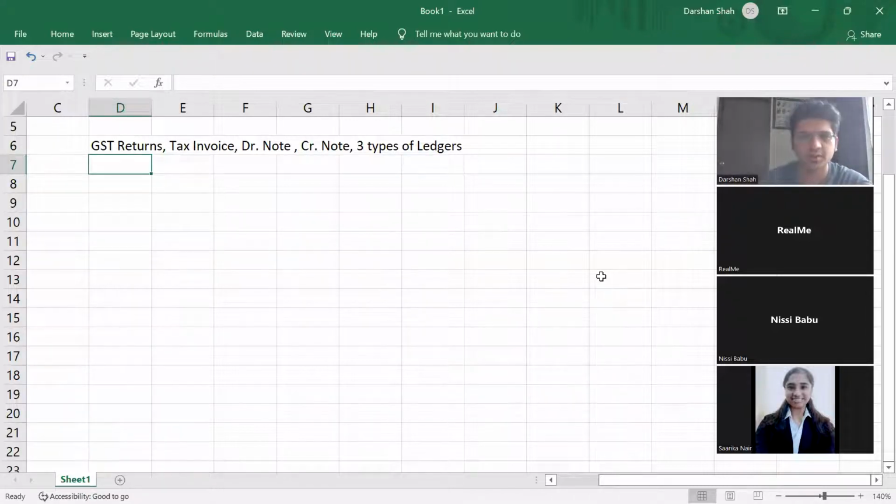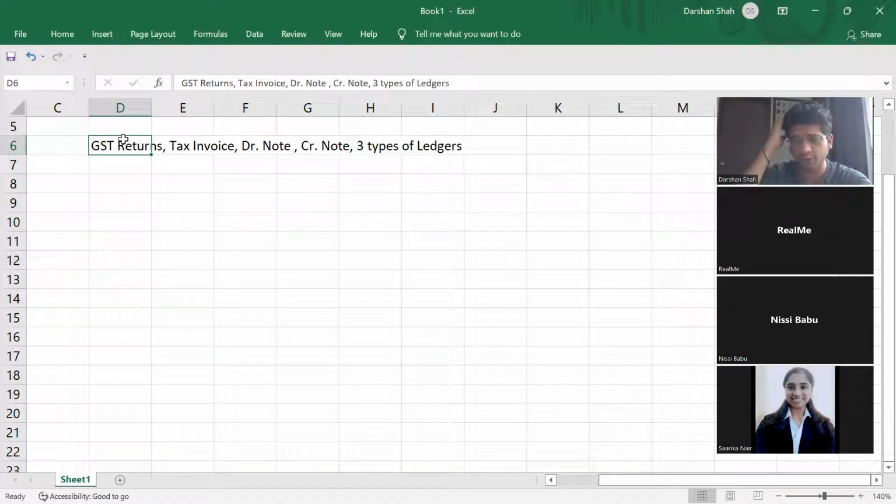Then debit note, credit note, tax invoice, and GST returns. All of these are very small concepts, but very important, because in MCQ it will be important to know these concepts. We'll wait for a couple of minutes, then we can start.